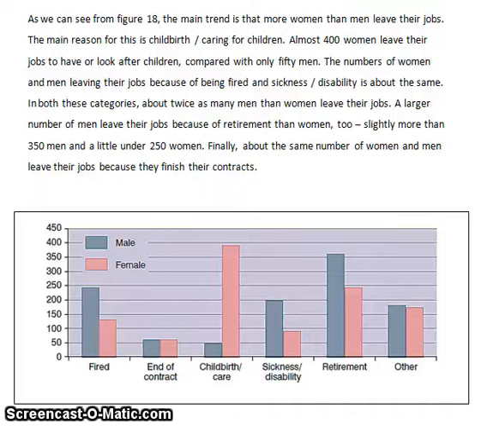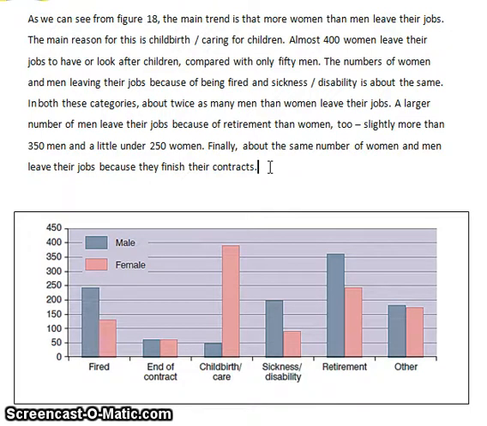Yeah, hi everyone. I want to give some feedback for some writing which my Skills for Study Group 16 students did in class about 1 week ago, and maybe the other groups did this writing too. What you had to do, this was in class, was I gave you, and you can see it here, this bar graph, and I also gave you the first sentence, which was, as you can see from figure 18. And you had to continue to write about the information in this graph.